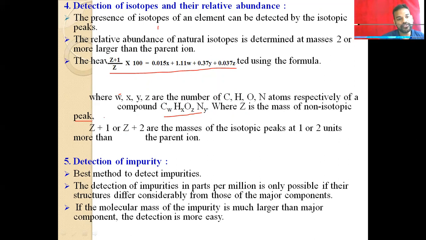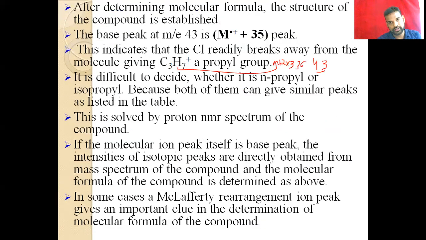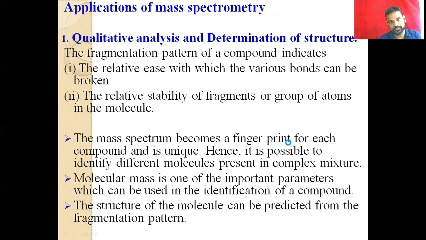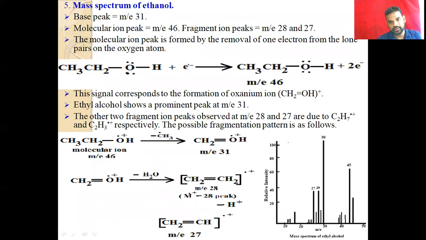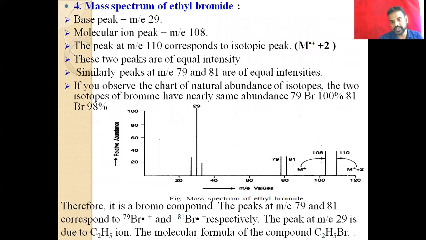So on the basis of this, Z plus 1 or Z plus 2 are the masses of the isotopic peak, at 1 or 2 units more than the parent ion. So here we can say this is Z, and this is Z plus 1, and here it is the Z plus 2 isotopic peak.